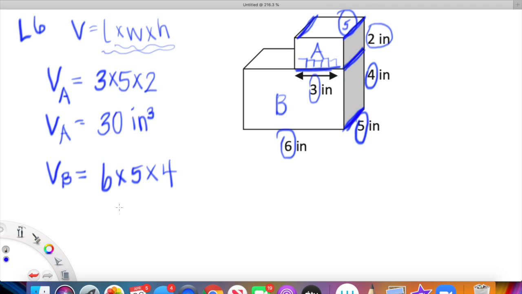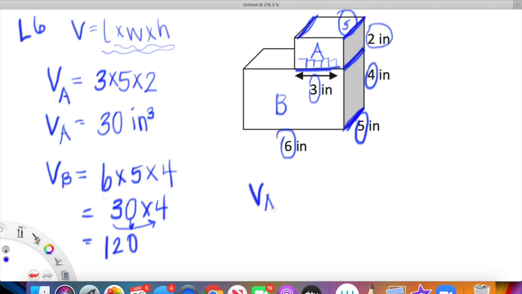So the volume of B can be found by multiplying 6 times 5 times 4. 6 times 5 is 30, and then we're looking at 30 times 4. Let's use what we know about multiplying by powers of 10. Let's look at 3 times 4 first, which is 12, and then we're bringing 1 zero to the party. So that's going to be 120.